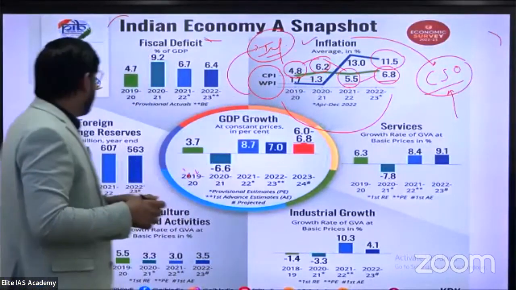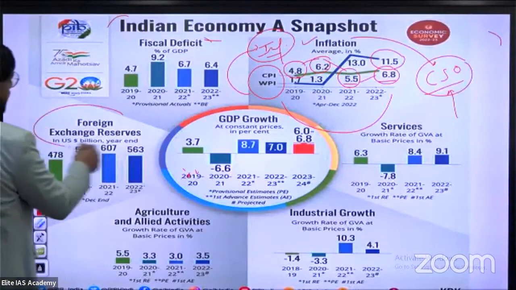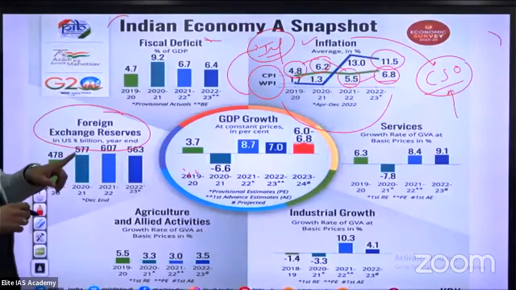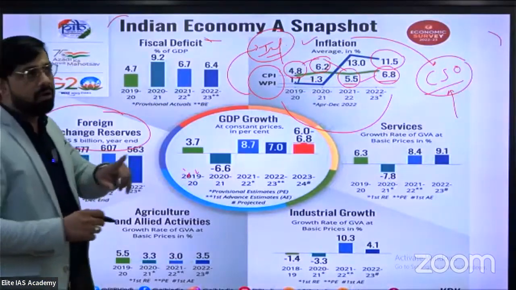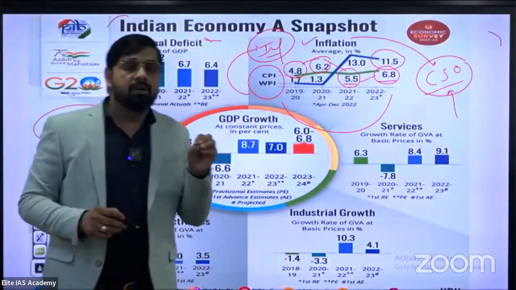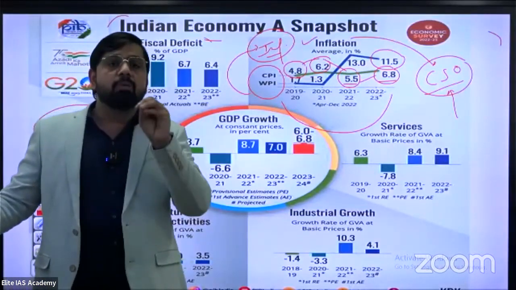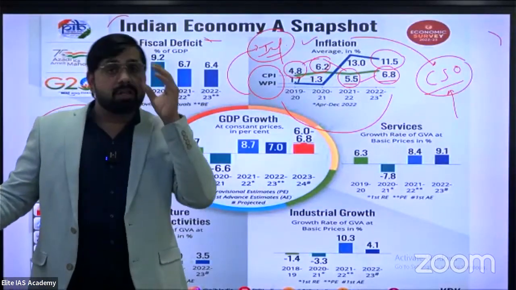Okay. Let's see our next topic, foreign exchange reserve. In 2019, you know very well, the Indian government made efforts in international forums to make the rupee a global currency. What's the main reason?